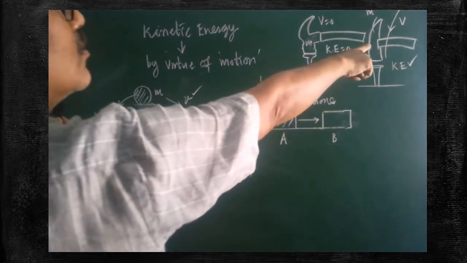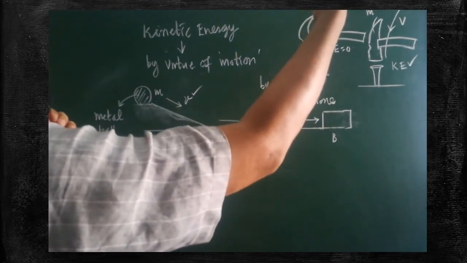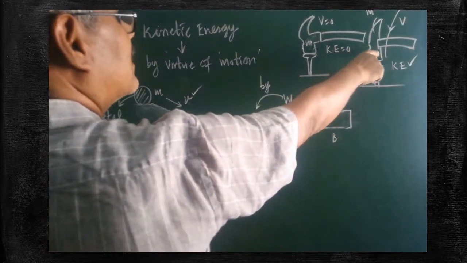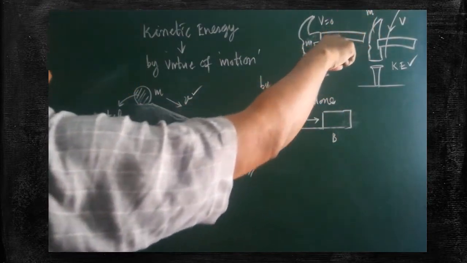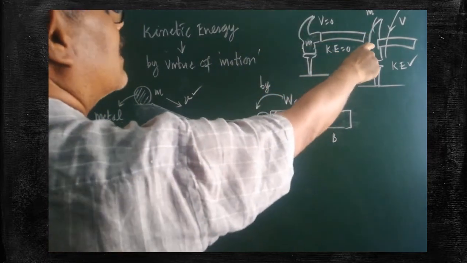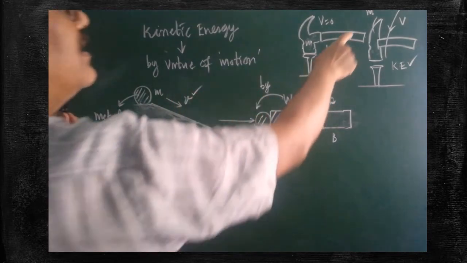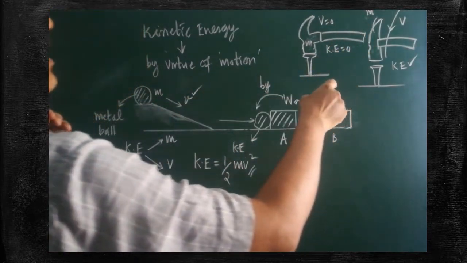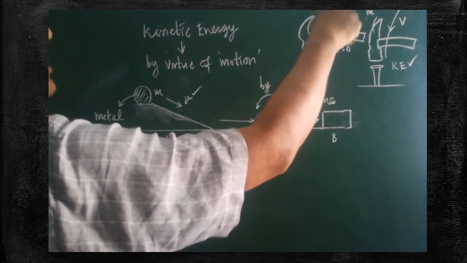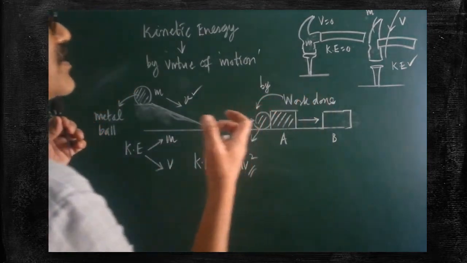But here, look at another one. The hammer is lifted a little bit, and forcibly hit on the nail. What happens? The hammer will have a clear velocity. Already it possesses mass, and along with the mass, velocity is also added. Because of the velocity, because of its motion, that hammer will have some energy.